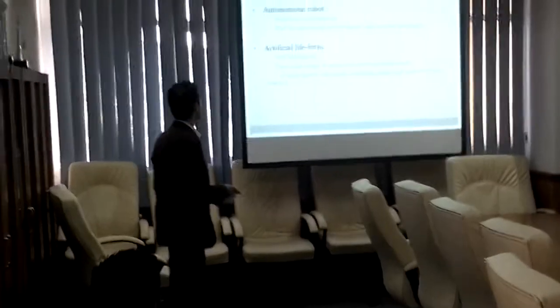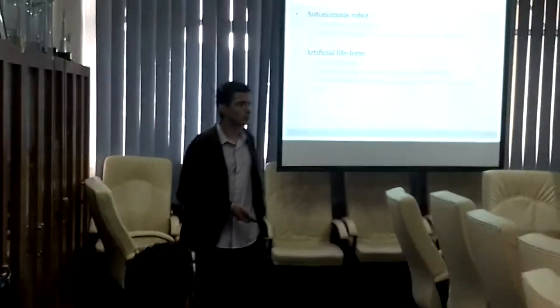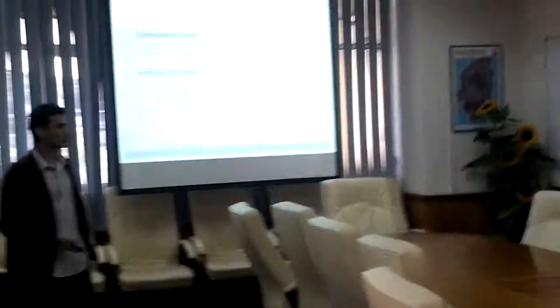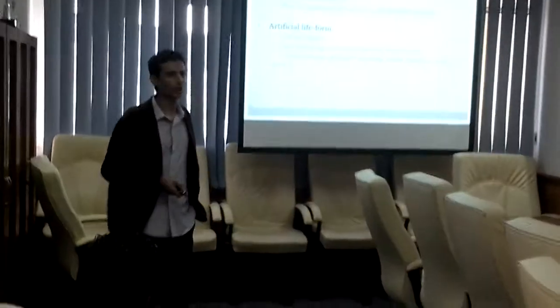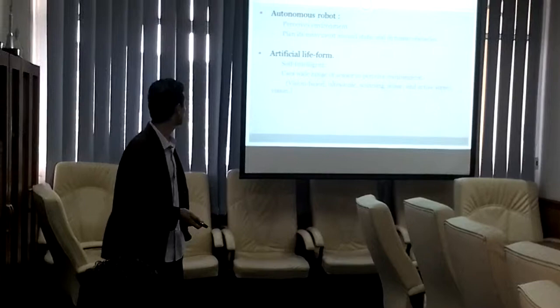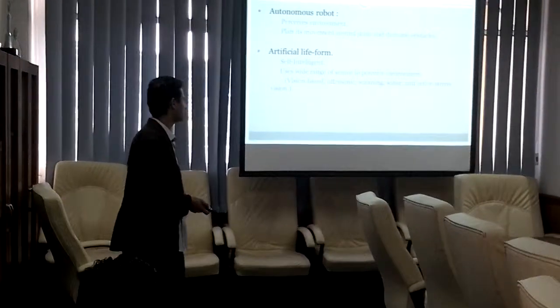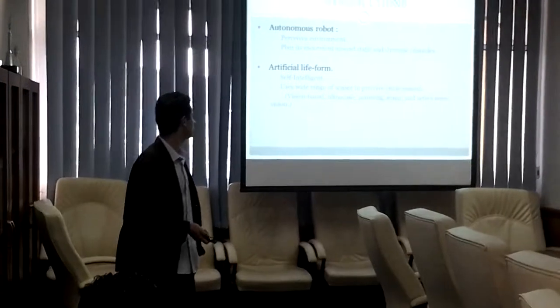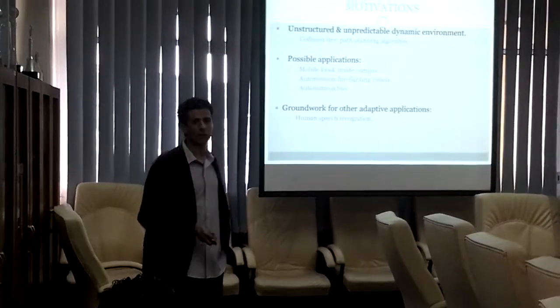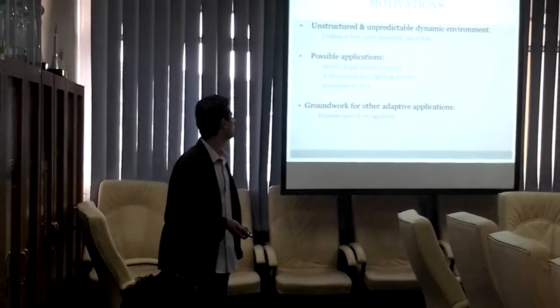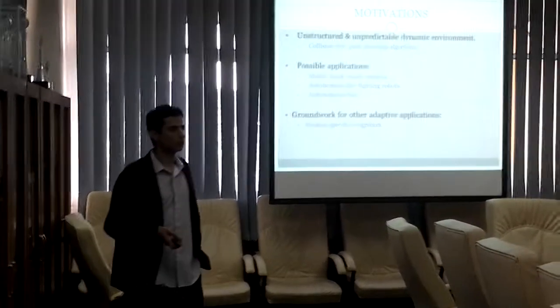Okay. So the introduction. What is the autonomous robot? An autonomous robot perceives the environment, where the mobile robot can understand the environment and plan to move around the static or dynamic environment. Artificial life form. It is about self-intelligence, where it can act like a human being using mind. And there are several kinds of sensors. Use ultrasonic sensor, scanning sensor, laser sensor.